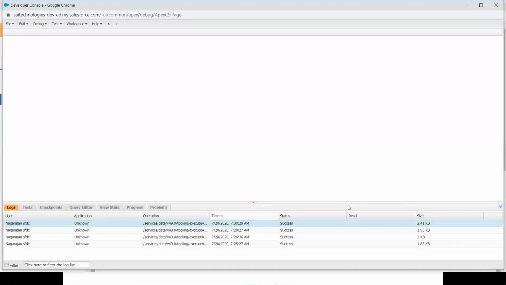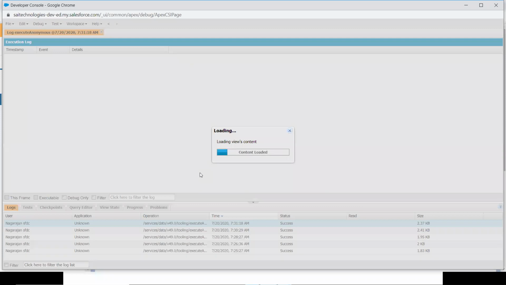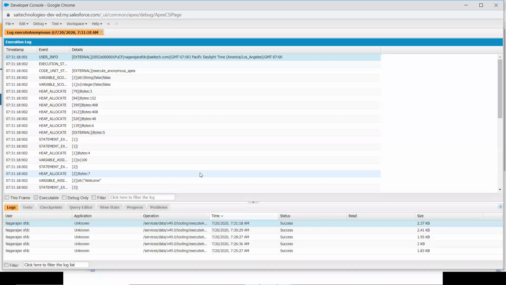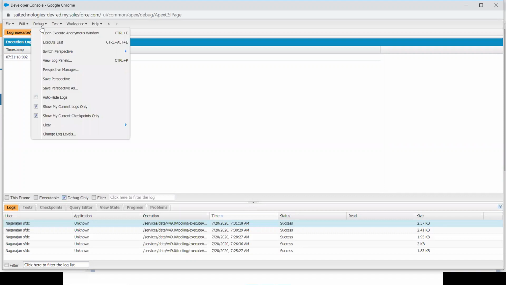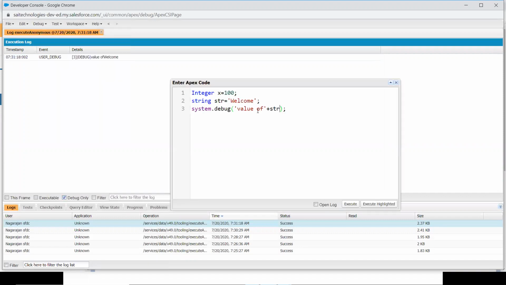So concatenation means integer plus a string, is it? But we are printing only integer and only the string. Actually the thing is, value of str is in string format, but it is in single quotes. You haven't stored it in a variable. Suppose I am going to print str inside the double quotes, because it's a string only. So I'm going to give it within single quotes. I am giving it as value of str.